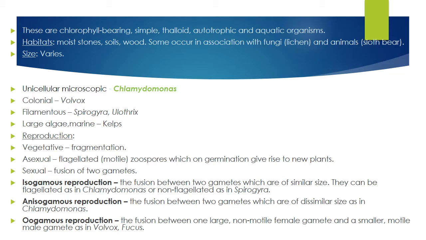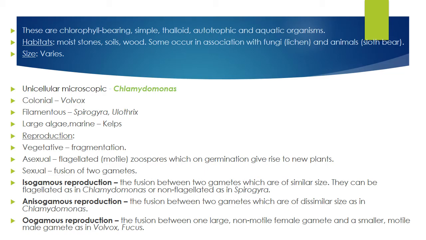Now we could see some important characteristics, but we'll stick to the examples. This example is very, very important. Okay. Name the unicellular algae. Chlamydomonas is the unicellular alga. Remember it. Very, very important. Colonial algae. This question was asked earlier in many competitive examinations, including NEET as well as CET. Colonial algae is nothing but Volvox.